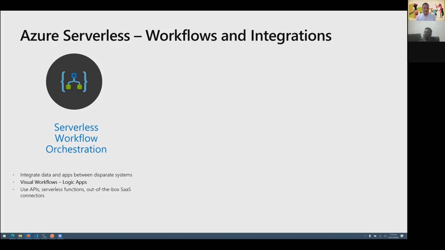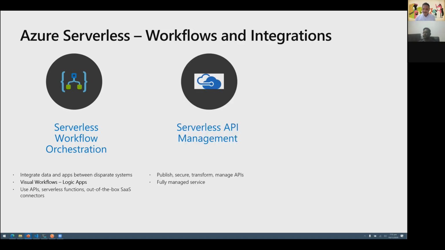So this is mainly used for scenarios where you want to connect to external data sources and you want to build a workflow around that. And in the demo, in a few minutes, I will show you what are the different connectors which are available out of the box. The next service which has serverless capabilities is the API management.